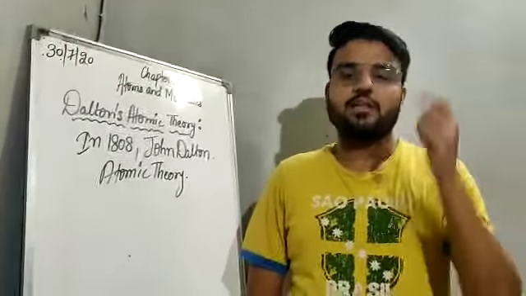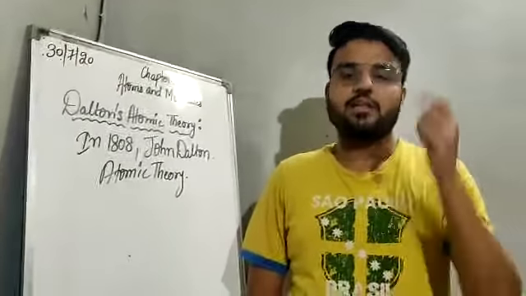Dalton gave various postulates. Postulates means statements, which were based on his experimental work and theories.